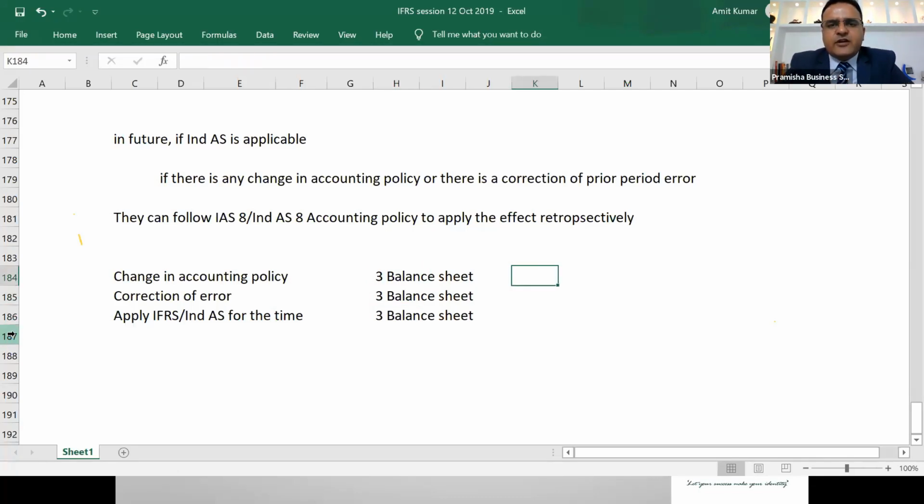In all the 3 situations, there are 3 balance sheets published. Whenever there is a change in accounting policy, whenever there is a correction of a prior period error. Why am I using the term prior period error?